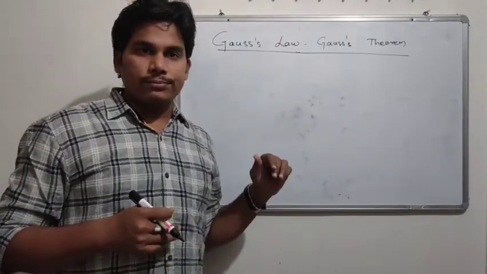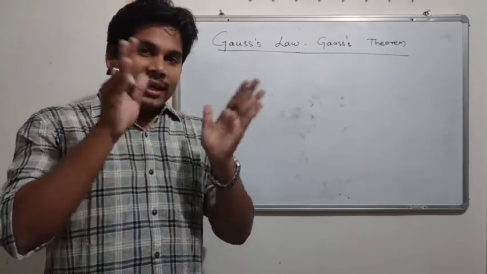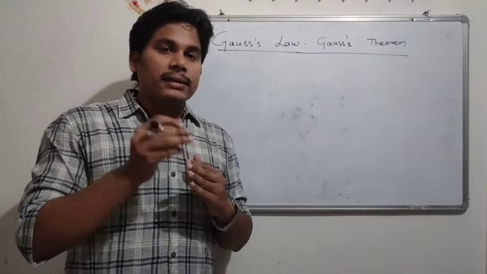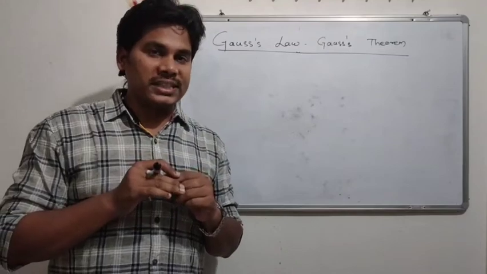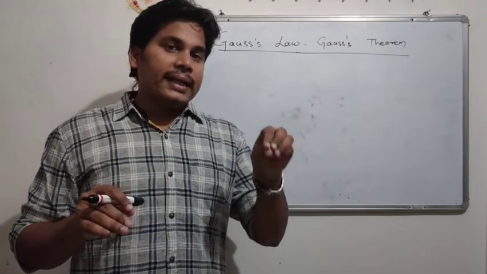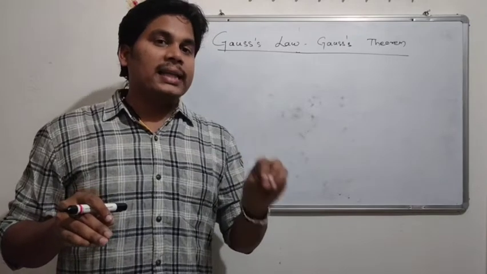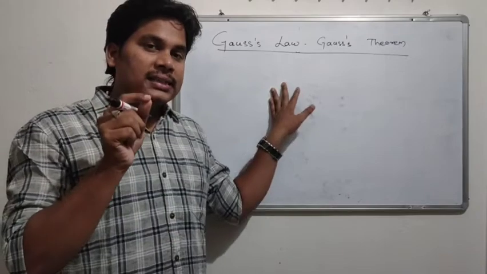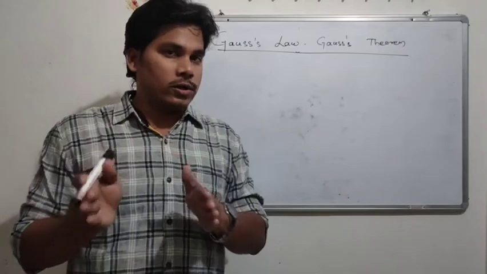Gauss law, or the Gauss theorem. I already told you, if we take a flat sheet, there are a lot of charges present on the surface of the sheet. If you calculate the net electric field for that, a question will arise: whether we can apply Coulomb's law or not.